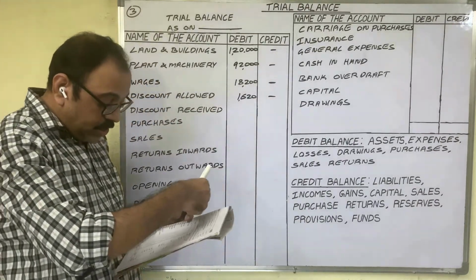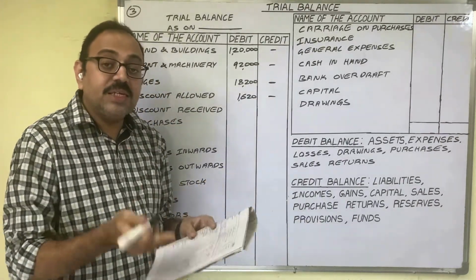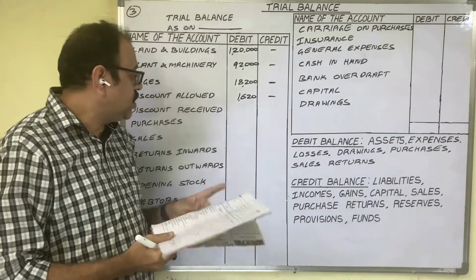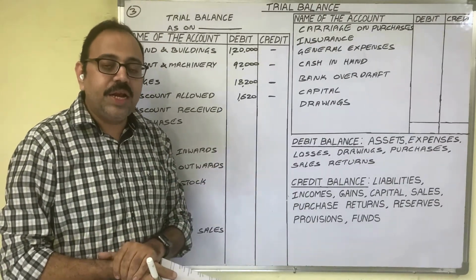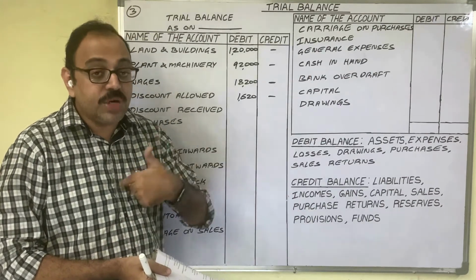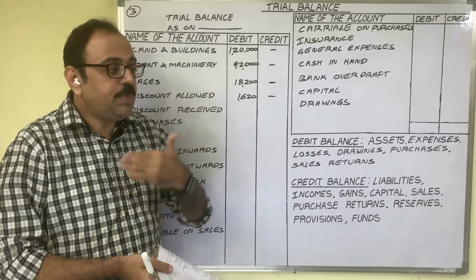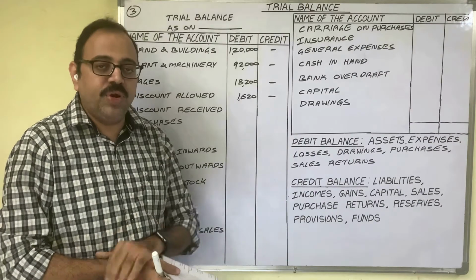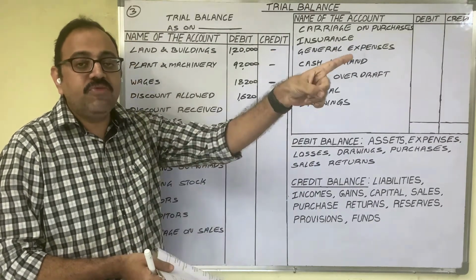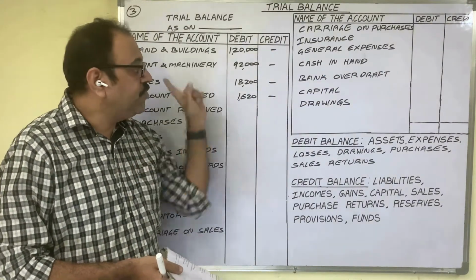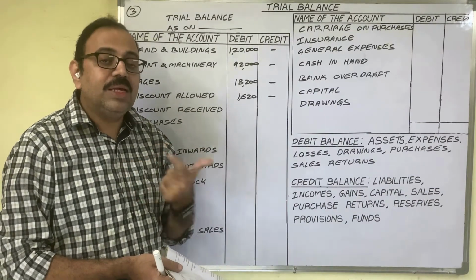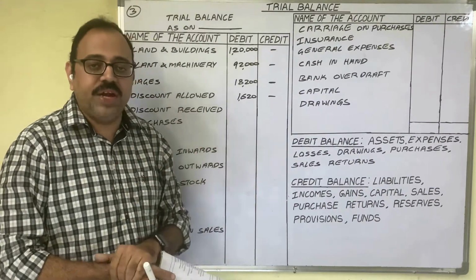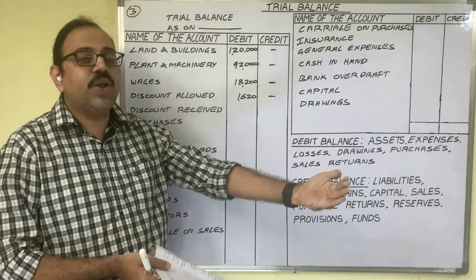Next, discount received 730, he has given in the debit column. Discount received, we receive discount from creditors. A creditor is a person to whom the firm is liable. The firm is paying that amount before the due date, so the creditor has given discount to the firm. In the firm's books we are preparing this trial balance now. To the firm, this discount is a benefit because the full amount we are not paying.